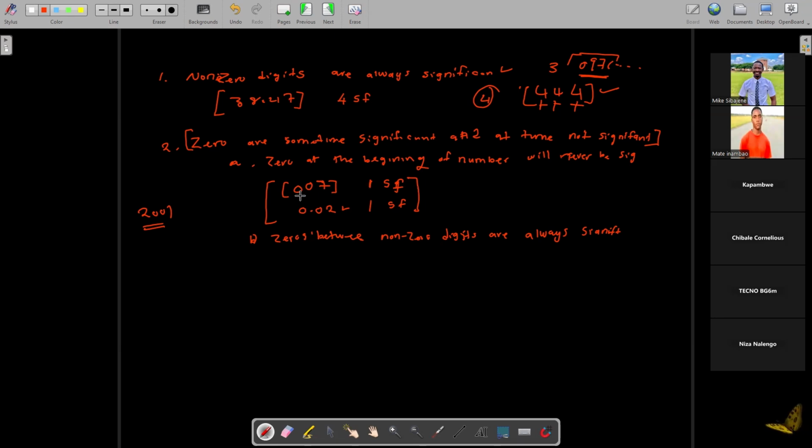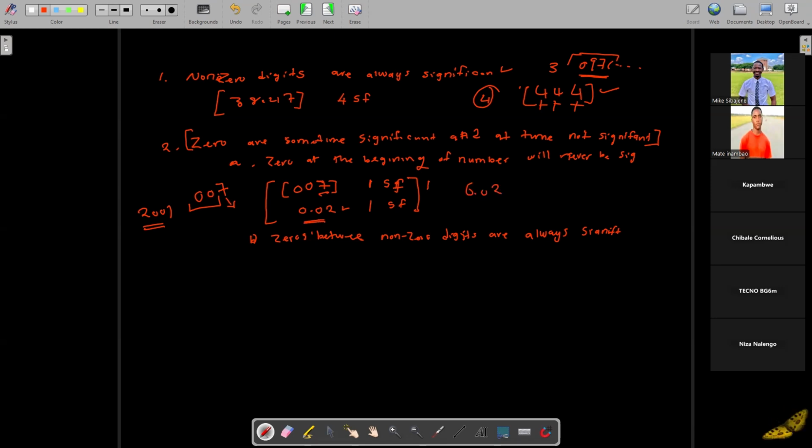That's why I wrote the number 007. In 007, we have 2 zeros at the beginning of this number, and we said the zeros at the beginning are not significant. So we discard these as non-significant figures, but we have a 7 here. This 7 is a non-zero digit, and non-zero digits are always significant. Even though I have 3 digits in this number, these 2 zeros at the beginning are not significant, making 7 the only significant figure there.